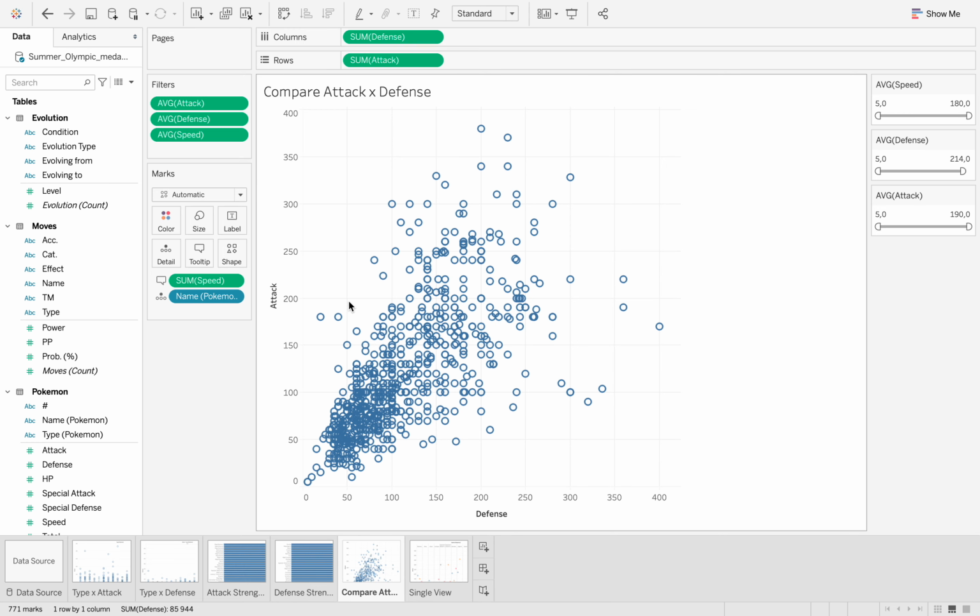But then the interesting thing, we can start creating categories of how strong Pokemons are using the 3 attributes that are being used in this graph. I've used attack, defense, and speed.